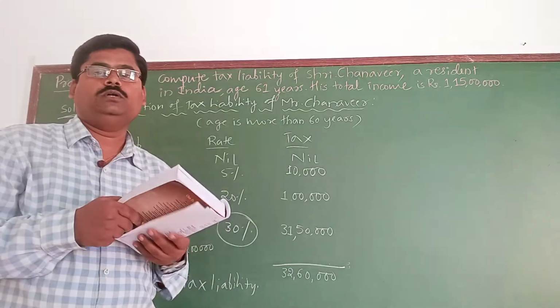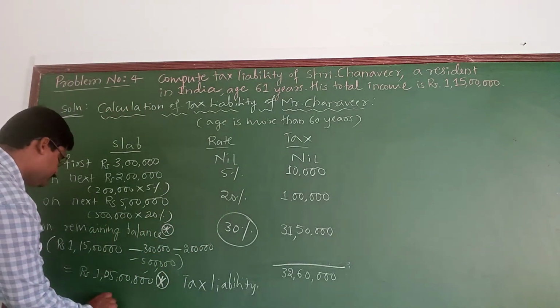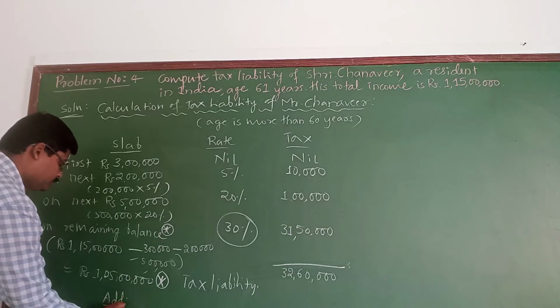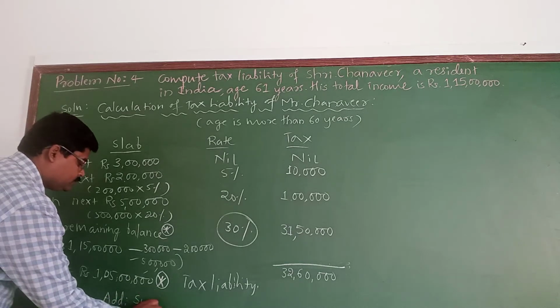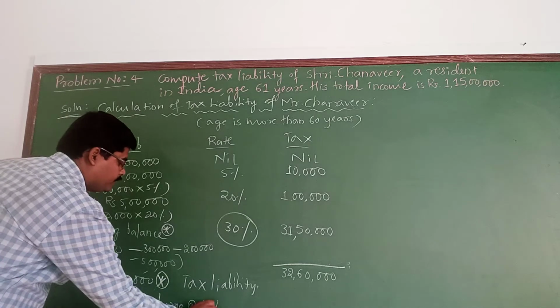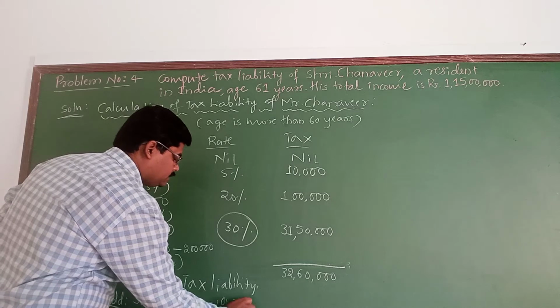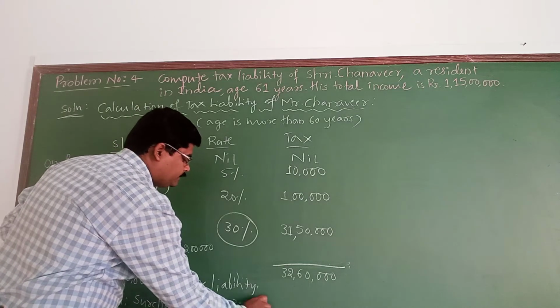Now I need to impose the surcharge. Add surcharge at the rate of 15%. On which amount? 32 lakhs 60,000 only.